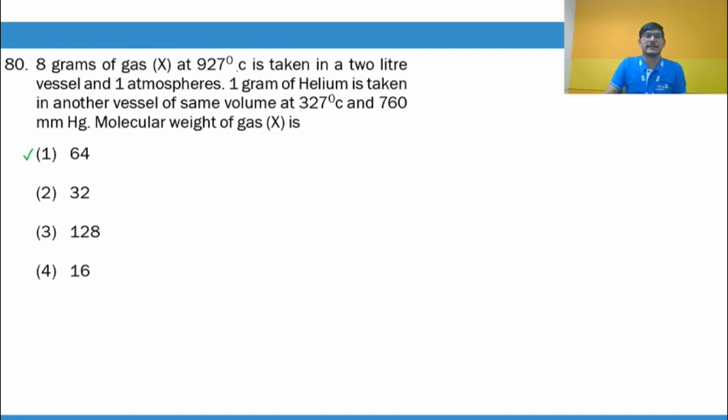8 gram of a gas at 927 degrees Celsius is taken in a 2-liter vessel at 1 atm. 1 gram of helium is taken in another vessel of same volume at this many millimeter mercury. You should realize that 1 atm is 760 millimeter mercury. So pressure is constant, guys. Here it is 2-liter, and here also same volume. So volume is also constant, guys.